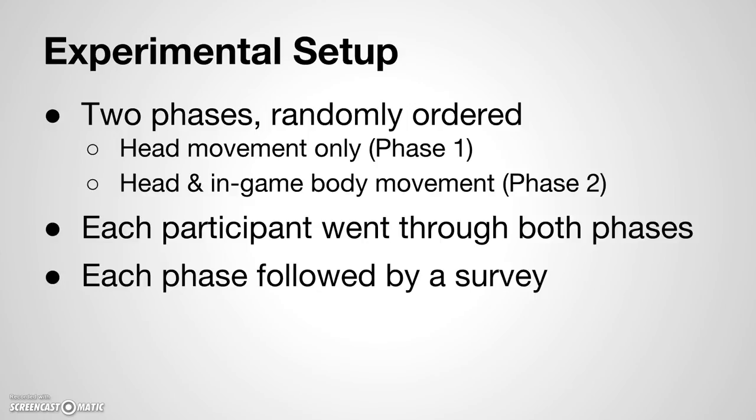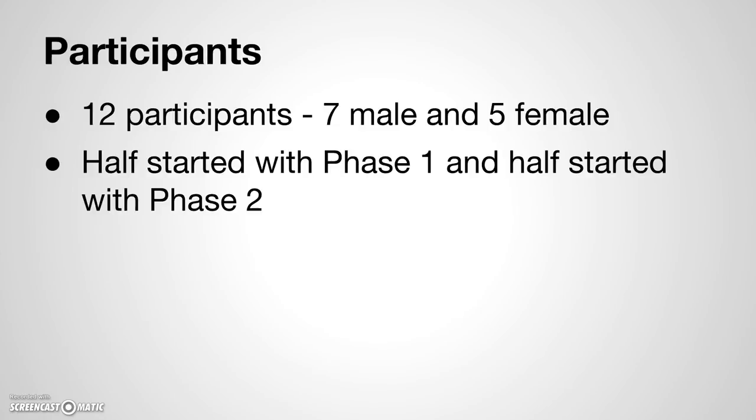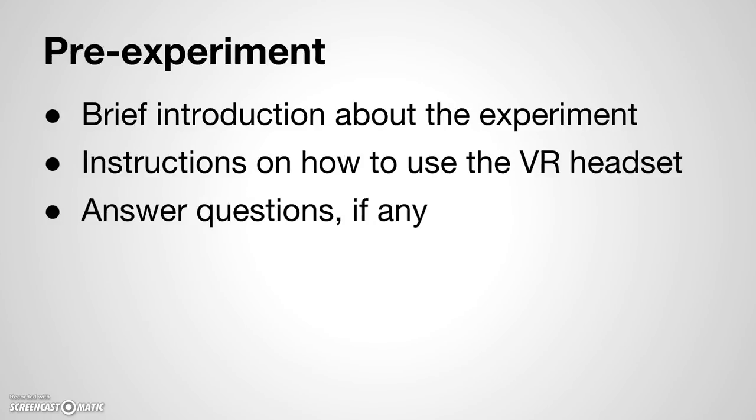Each participant went through both phases in a random order. Each phase was followed by a survey. We had 12 participants, all of whom were from our class. Half started with each phase. Each participant was given a brief introduction before the experiment and an explanation of the Oculus Rift headset. We also cleared up any questions that they had at that time.